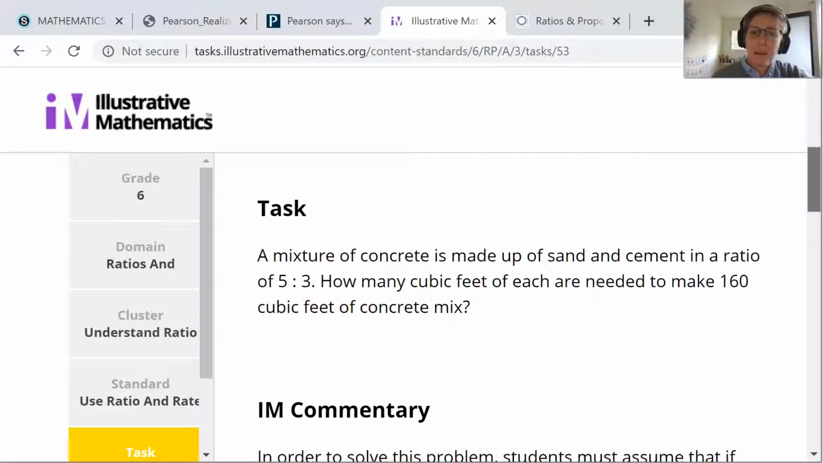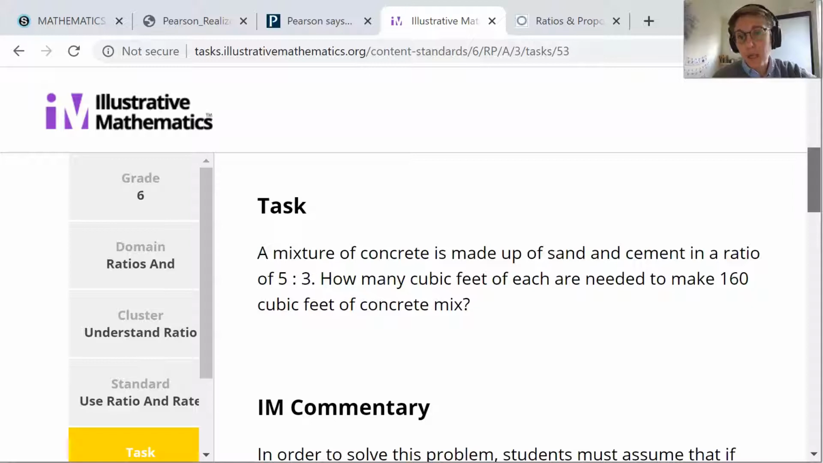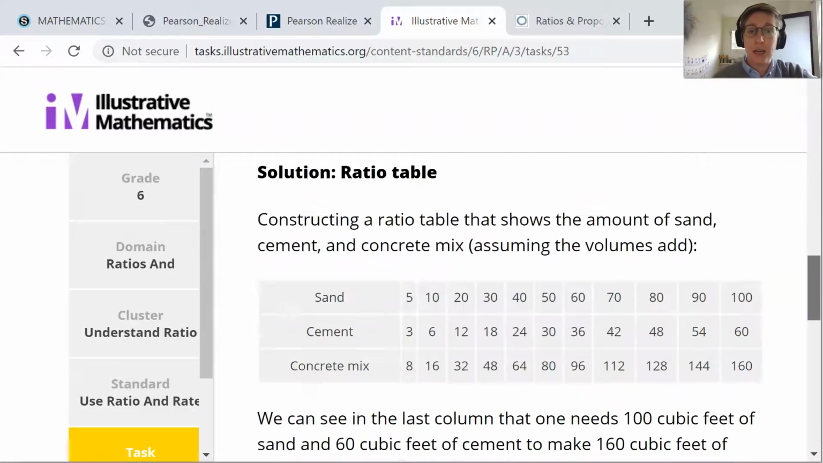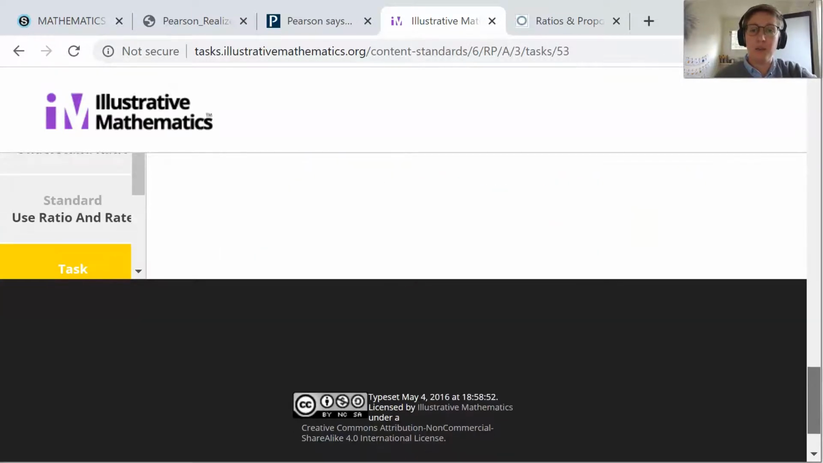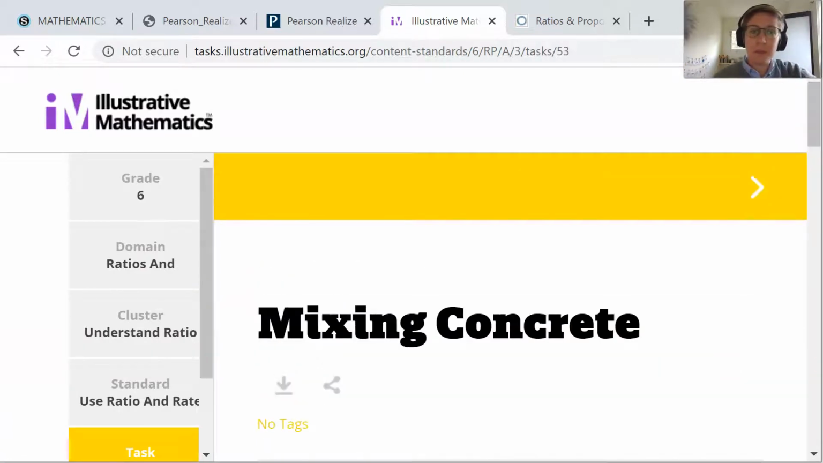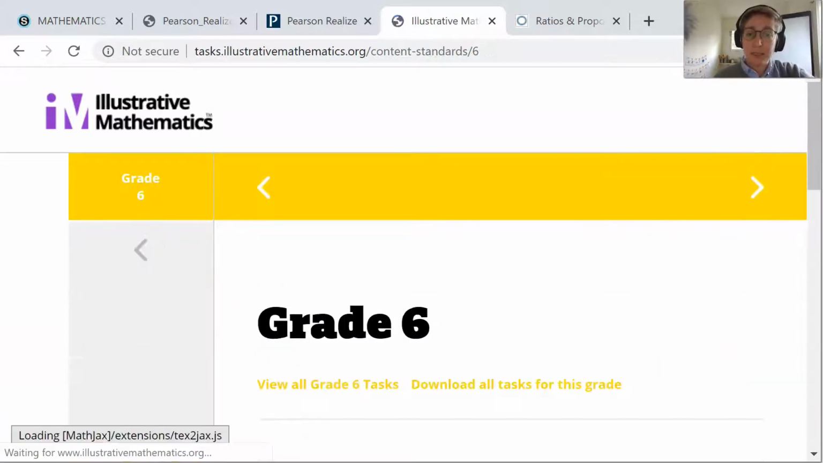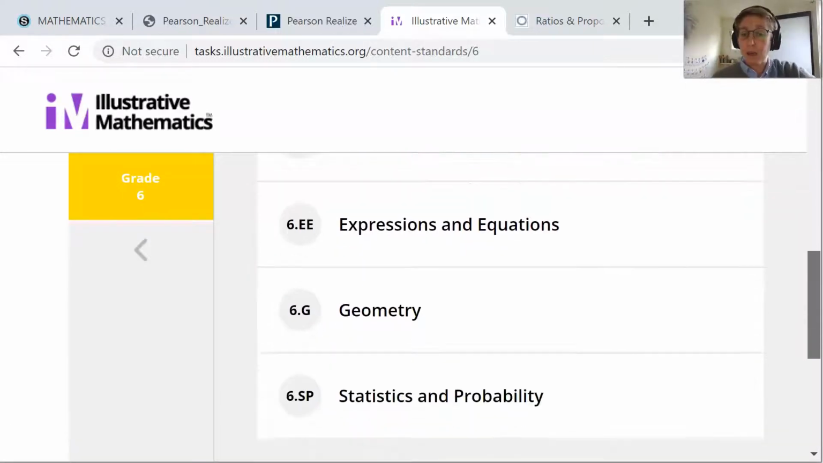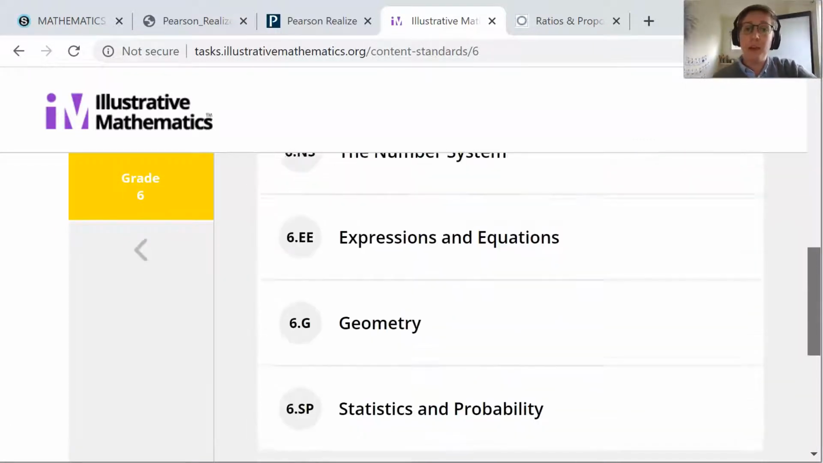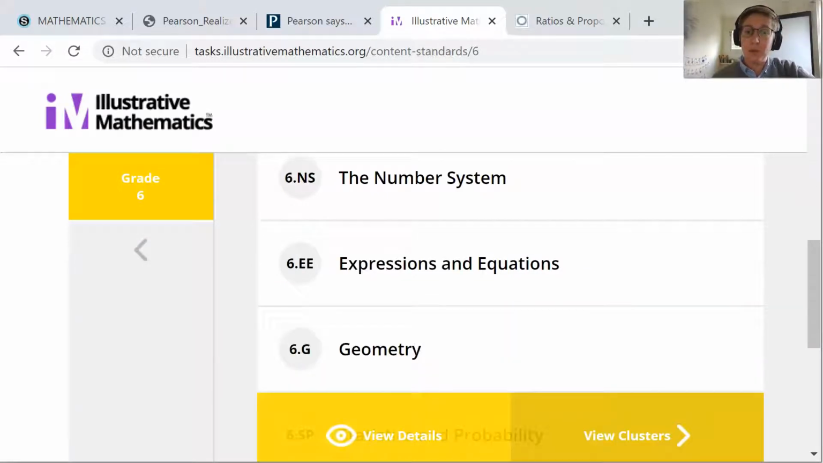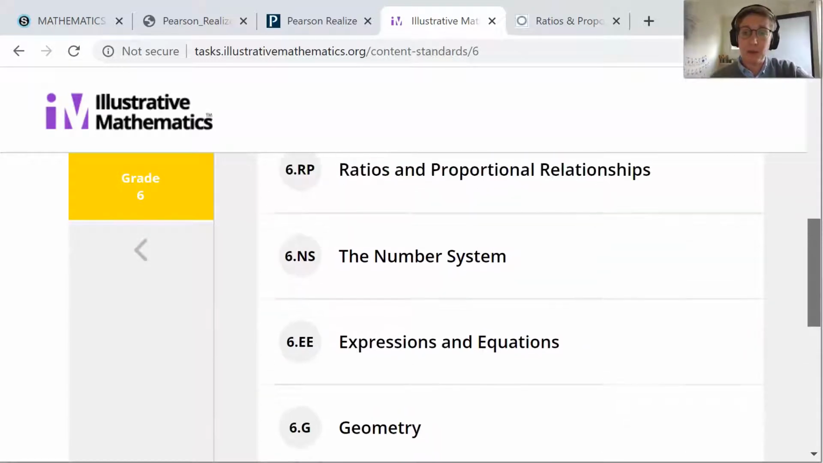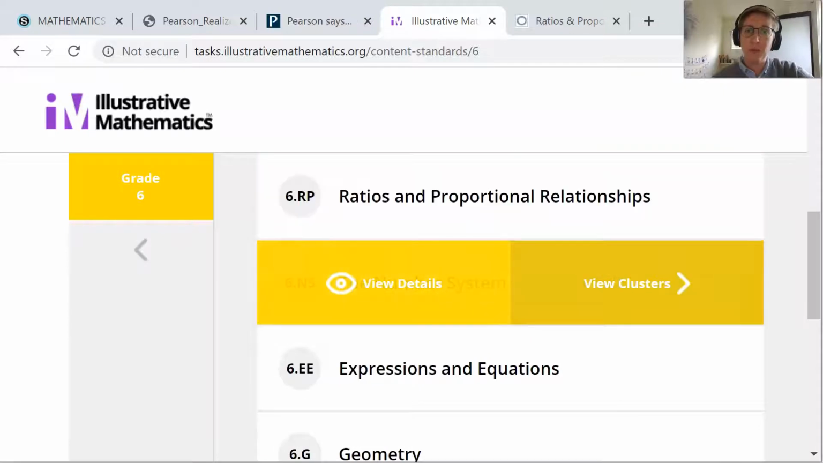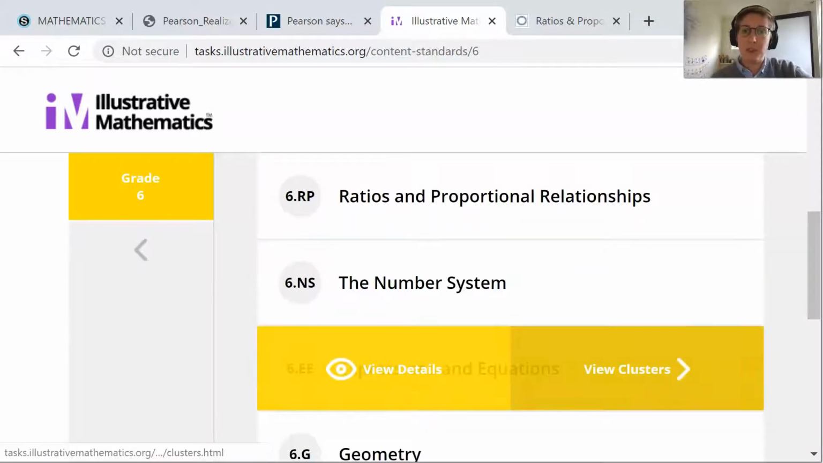Do the task, think about it. When you feel like you're stuck or you feel like you're done, go ahead and check out what the solutions are, and it talks you through all the different ways of solving these problems. I started today by going to grade 6. I found these are domains or the topics being covered. Notice that geometry and statistics were not covered at school yet, so we're going to be focusing on the top ones here, ratios, number systems, expressions, equations.